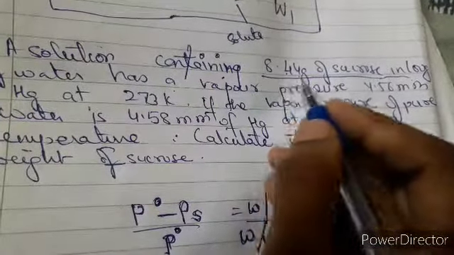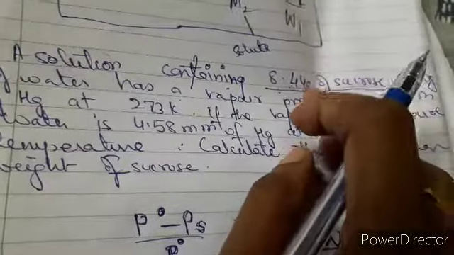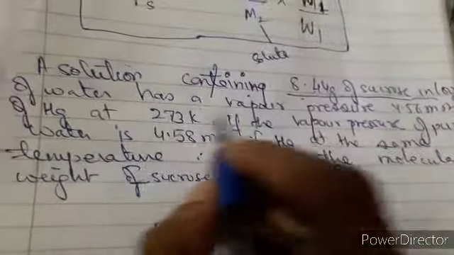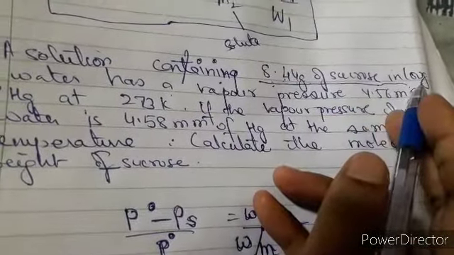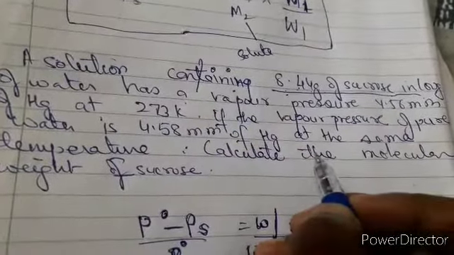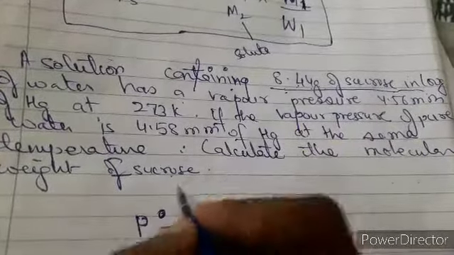Just see this, they have given you 8.44 grams of solute. So the weight of the non-volatile solute has been given to us. Then they have given you 100 grams of water, so the weight of the solvent is also given. Then they are asking you to calculate the molecular weight of the non-volatile solute.